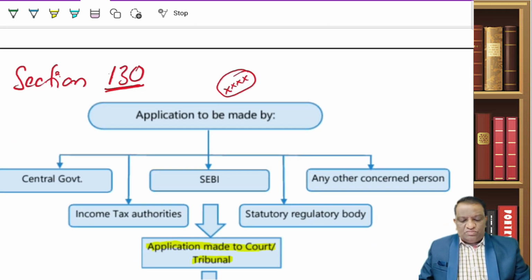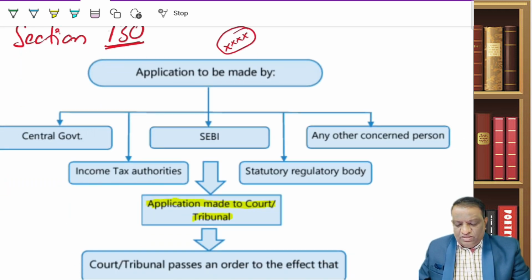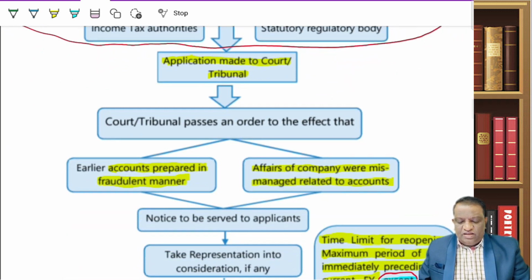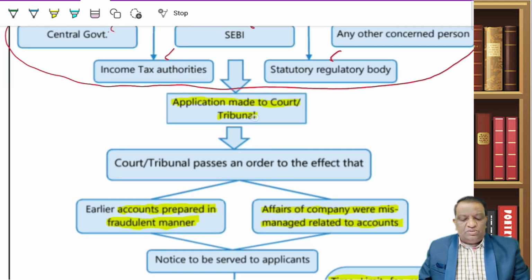Now, who is complaining to the tribunal? Wherever the central government or other regulatory authorities like income tax, SEBI, any other statutory regulatory bodies or any other concerned person believe that the accounts were prepared in a fraudulent manner, or the affairs of the company relating to accounts were mismanaged, they will submit their application to the tribunal, and the tribunal will see the merits of it.